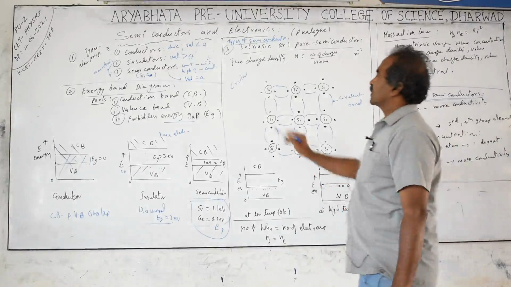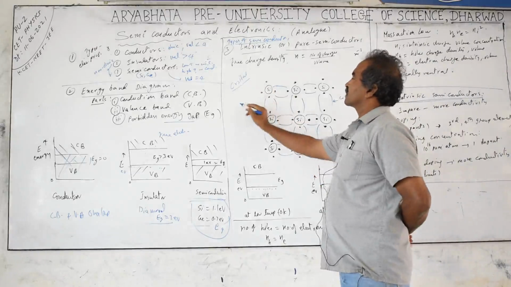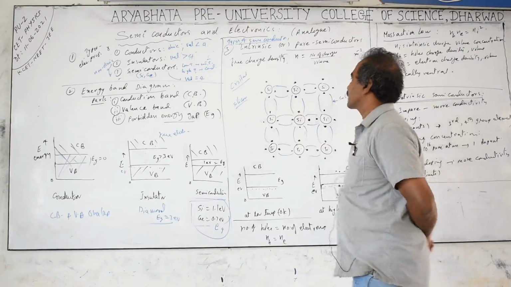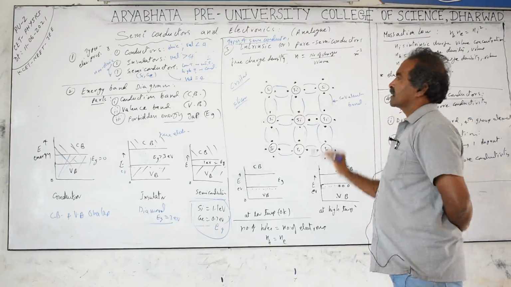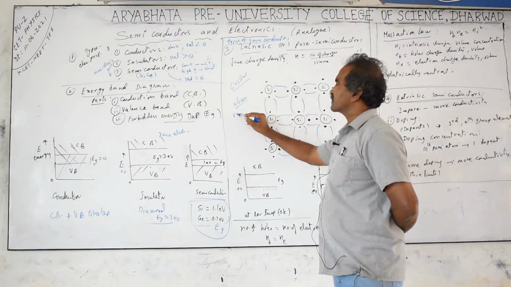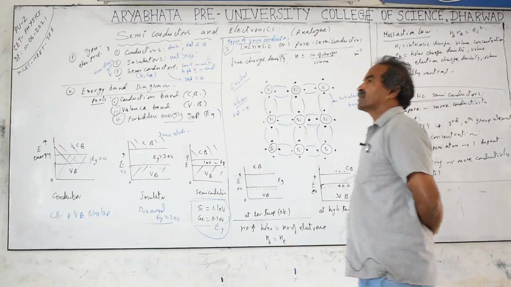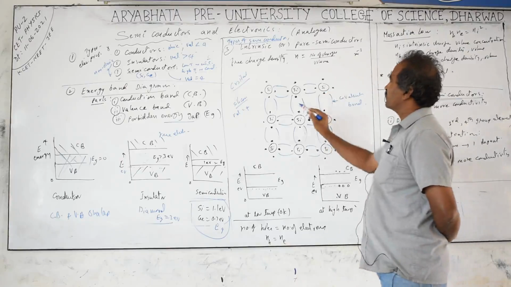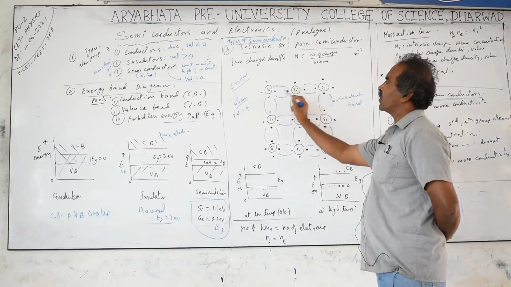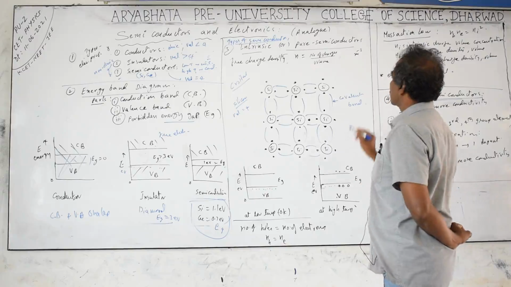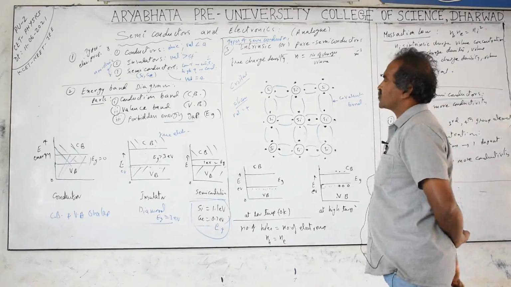if you take the silicon crystals, this is the valence electron number. Valence is 4. Valence electron number means the number of electrons in the outermost orbit is 4. So these electrons form bonds between the atoms, or the atoms are bonded by sharing the electrons. That bond is called a covalent bond. It is one of the strongest bonds.